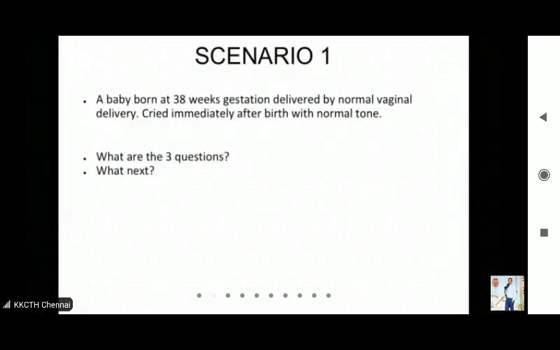So don't expect that your examiner is so lenient and has asked a very simple question. So there may be some catch in it. So be careful when you are facing a very simple question, because you may mess up with NRP. So please try to remember all the steps by heart, the algorithm by heart.